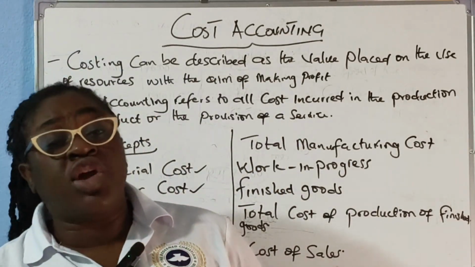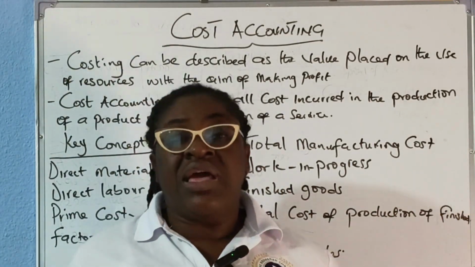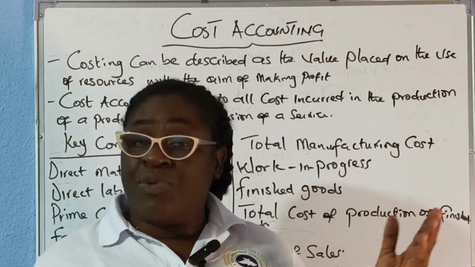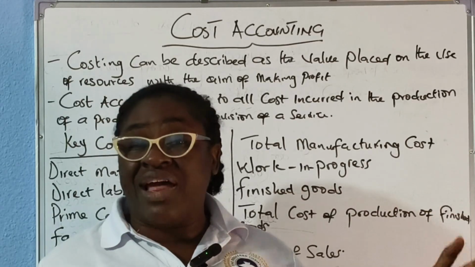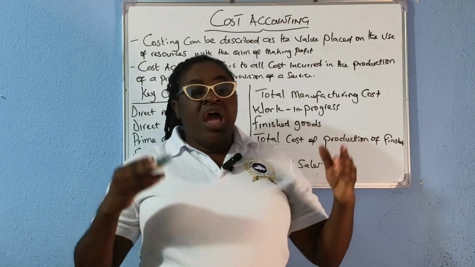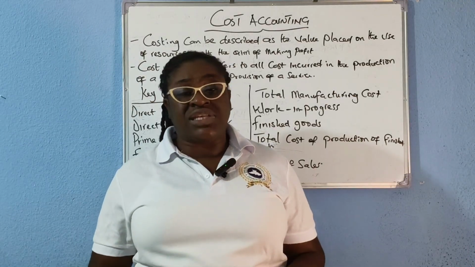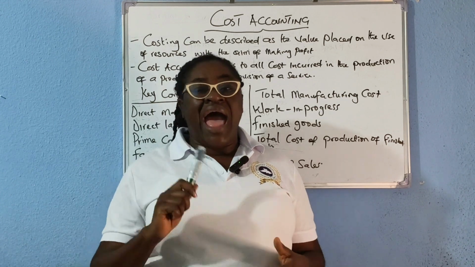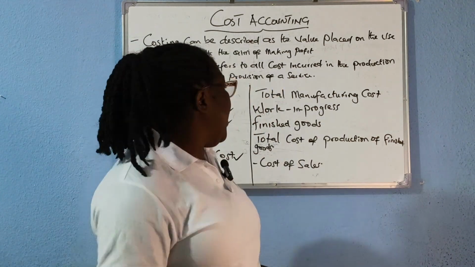And then we have what we call total manufacturing cost. Total manufacturing cost is the addition of prime cost and factory overhead cost. Remember, we said prime cost is the addition of direct material cost and direct labor cost. So it means that total manufacturing cost is the addition of direct labor, direct material, and factory overhead cost.